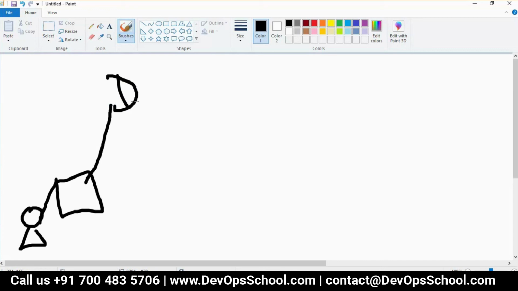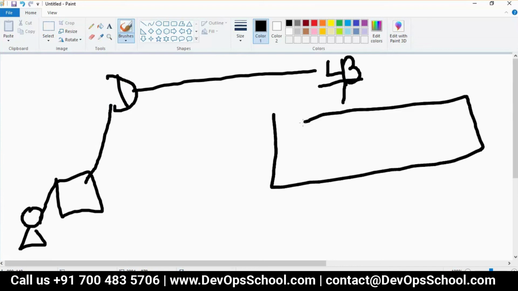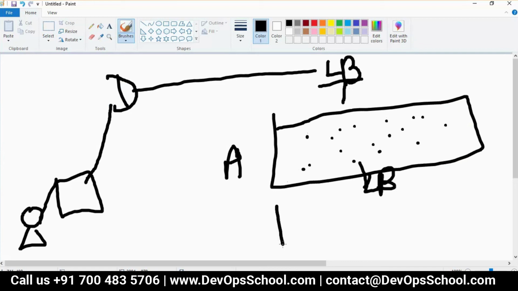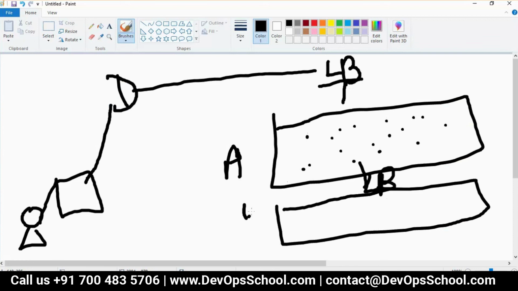From the DNS server, where does it go? Load balancer. Where does it go? App server. Hundreds of machines are there, not one. And then from here again load balancer, again web server, again hundreds of machines, not one. And then database server. I'm not able to draw properly, but this is the architecture, right?